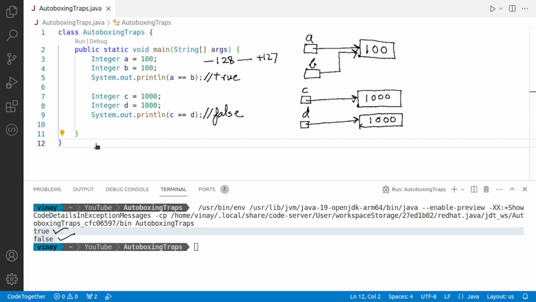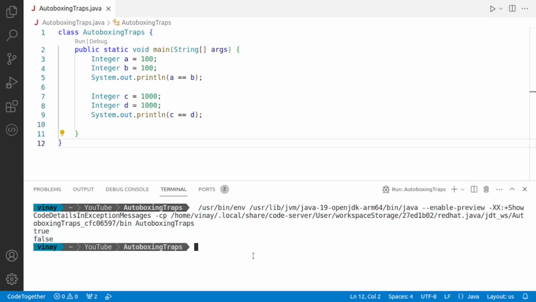Now here's a twist. You can actually modify this caching behavior using a compiler switch. Let us see how it works. I'll compile the program again, but this time I'm going to do it manually via the command line. I'll say javac. javac means Java compiler. That will be followed by the name of the file. If I press enter, the program is compiled.